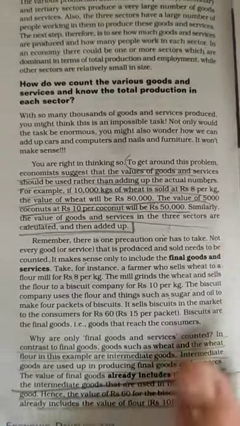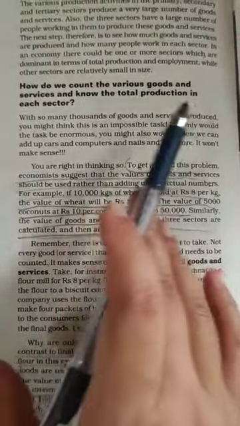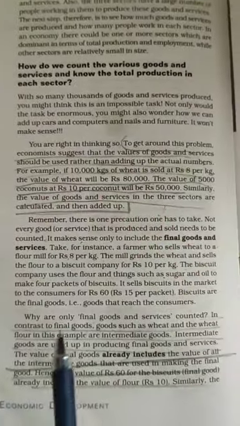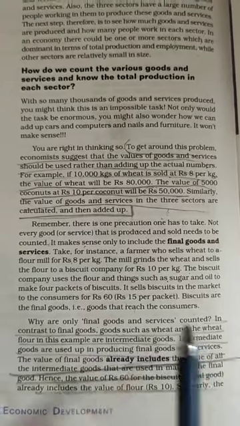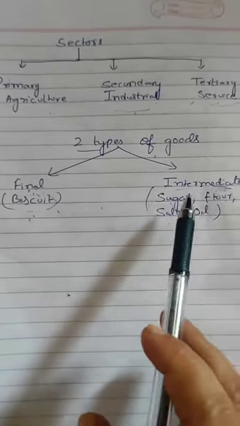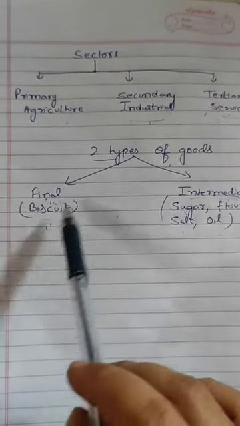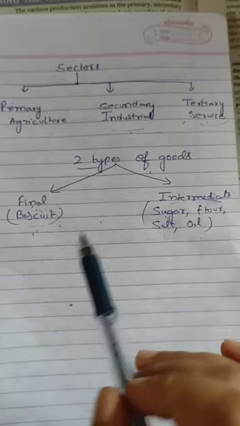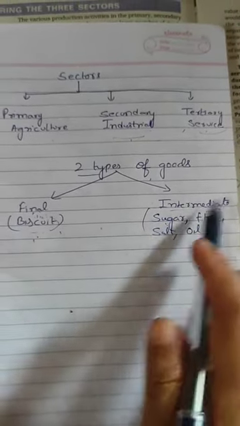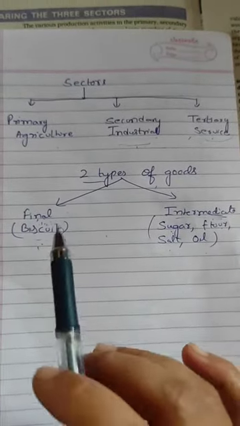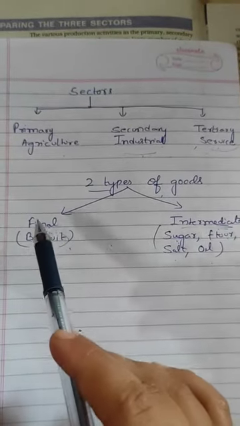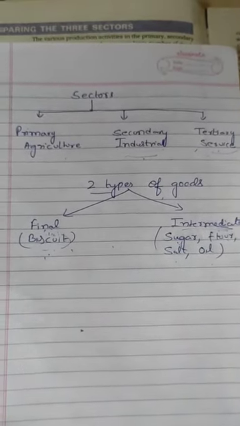The price of only final goods and services is calculated in the total production of each sector. Why are only final goods and services counted? Because the price of a final good already includes the price of intermediate goods. For example, the price of biscuit already includes the price of sugar, flour, salt, oil and the other items required for making biscuit. So only the price of final goods is to be calculated.